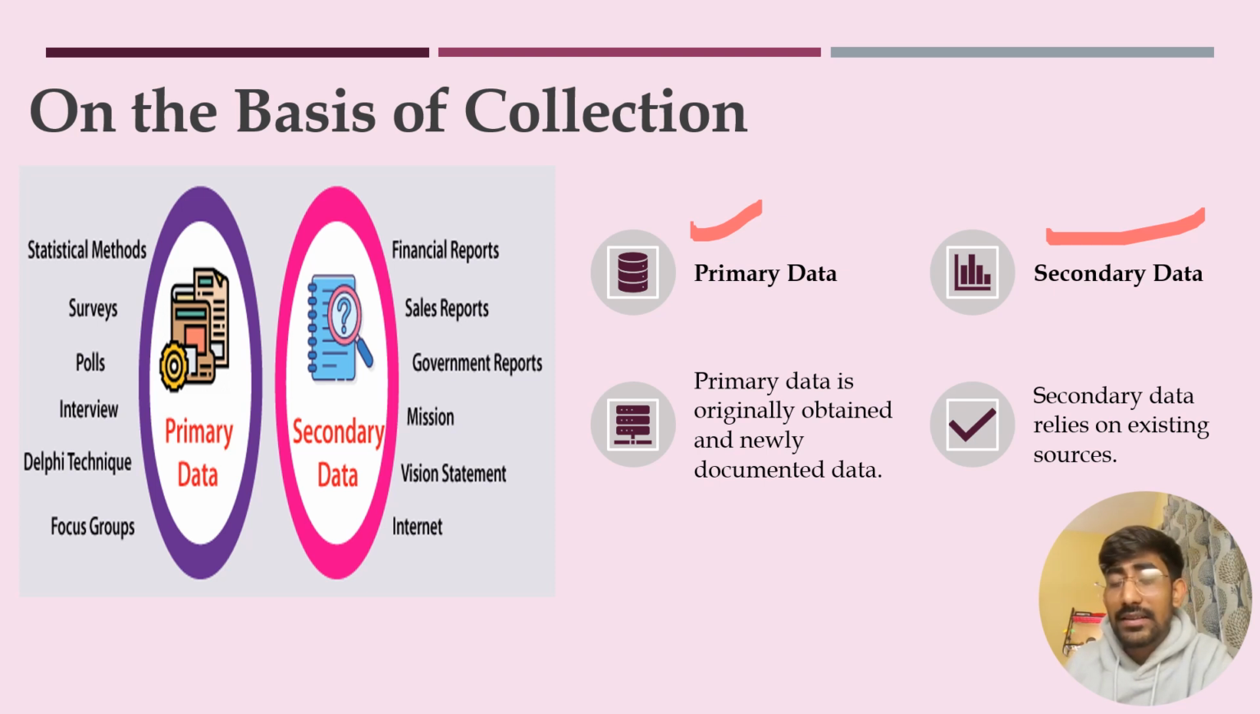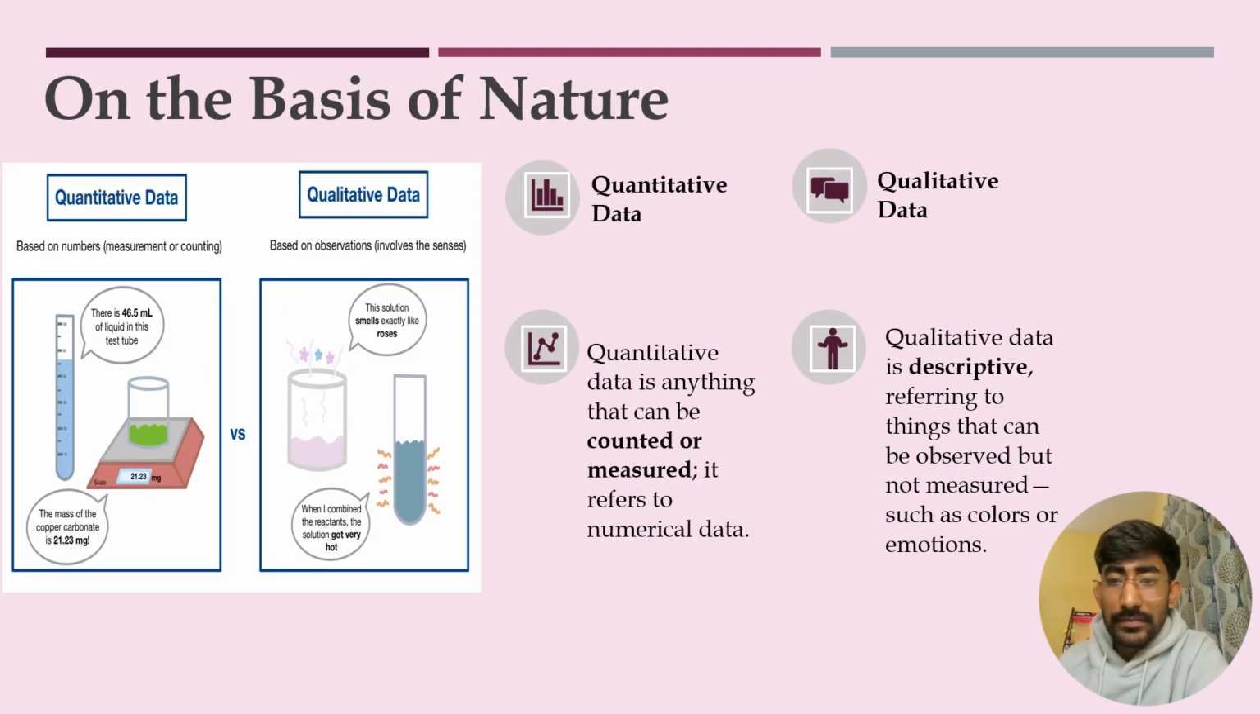books, magazines, etc. So for research, if someone is collecting the data by himself or herself by using various methods like questionnaires, interviews, Google Forms, then that data is considered primary data. Whereas if he is collecting the data from some other sources, then that data is known as secondary data. Now coming to the next slide.